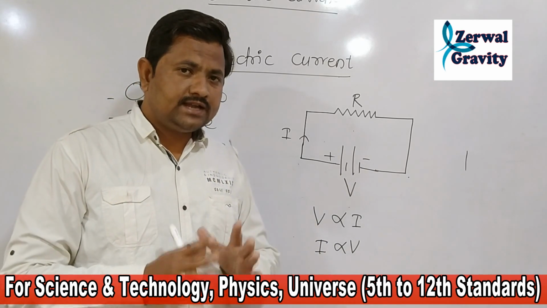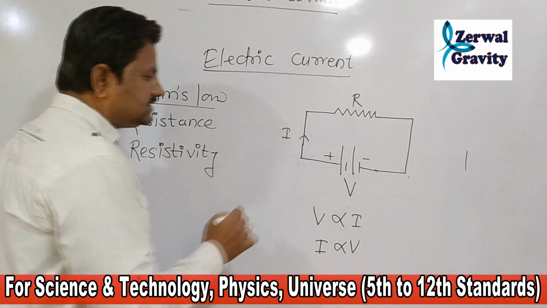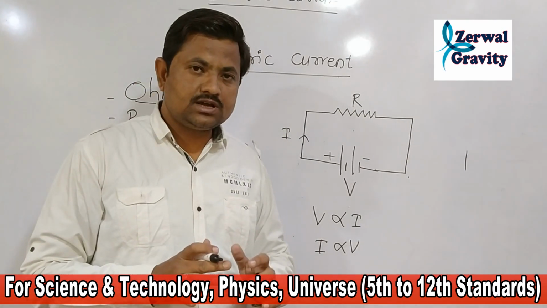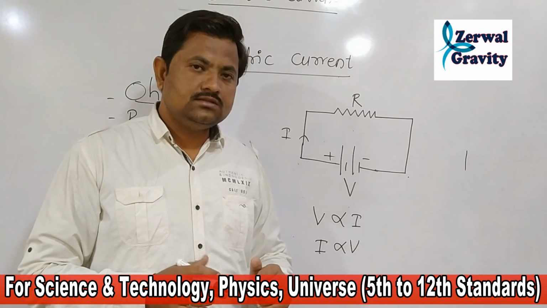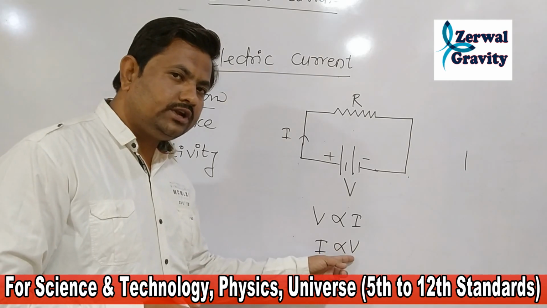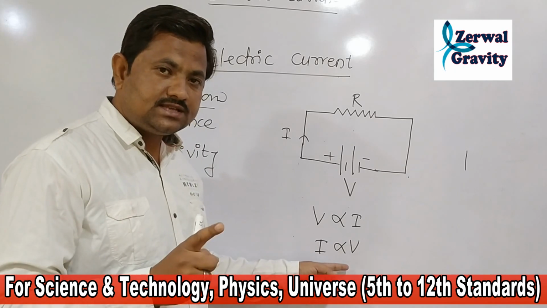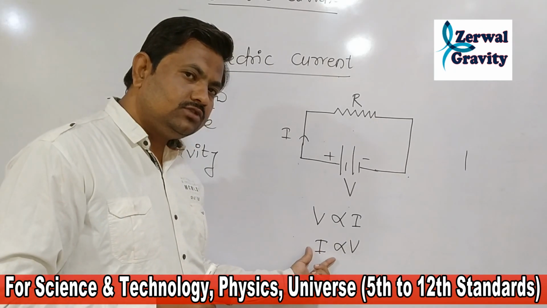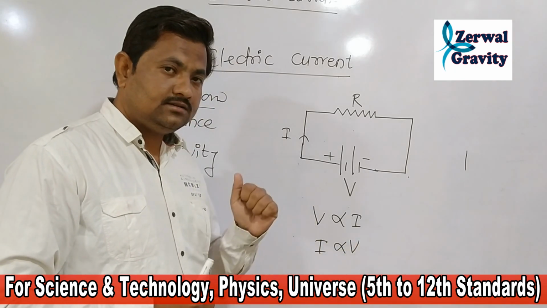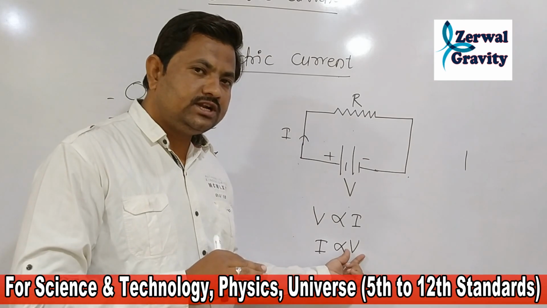But the professional and scientific statement of Ohm's law is that if the physical state of the conductor remains the same, then the current flowing through the conductor is directly proportional to the voltage. We can call it simply voltage or potential difference.